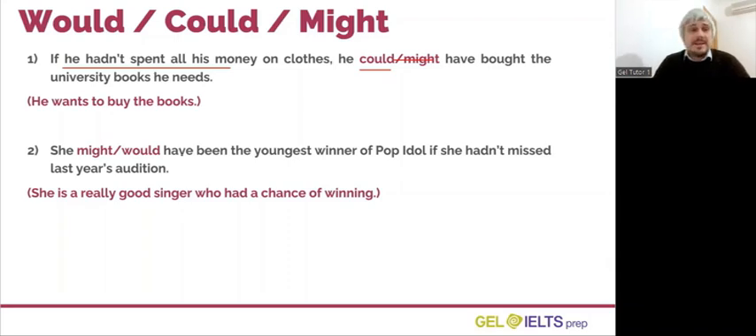The correct answer here is she might have been the youngest winner of Pop Idol. It's not definite because she had a chance of winning. It was not certain that she would win. So we should use might to mean perhaps in this situation.